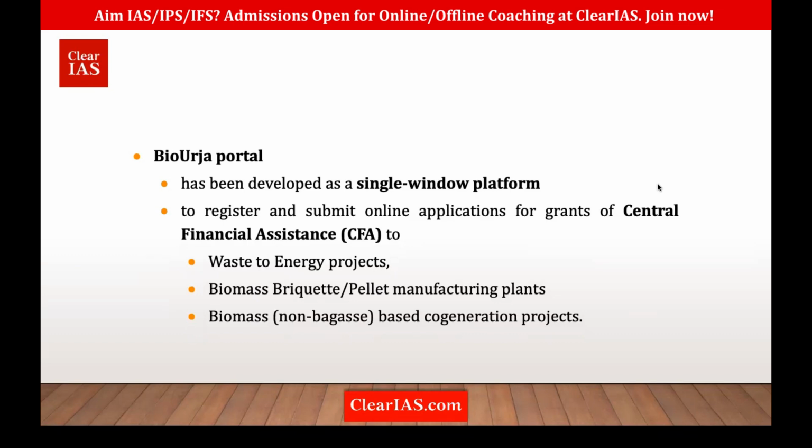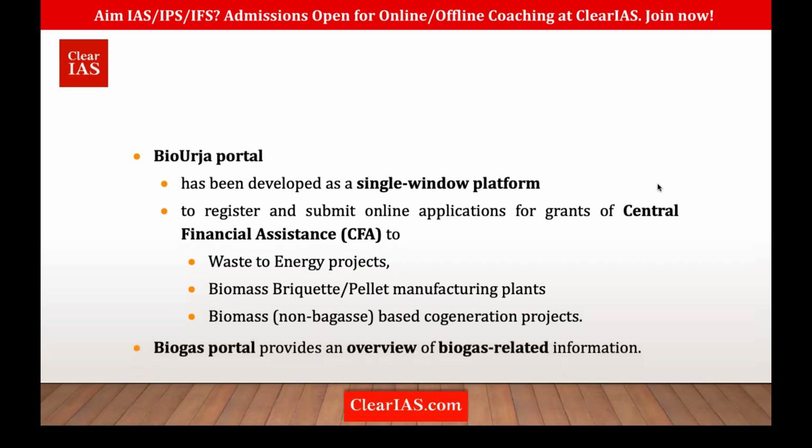So whenever you need financial assistance for Bio-Urja projects, this portal could be used to register and submit online applications. Now there's the Biogas portal for all the initiatives and information related to biogas.